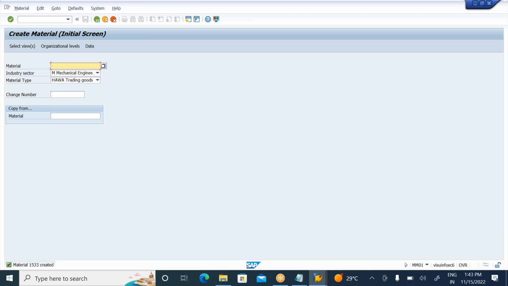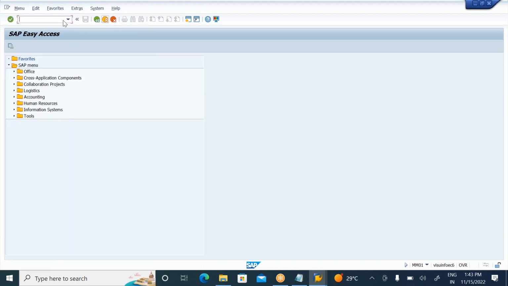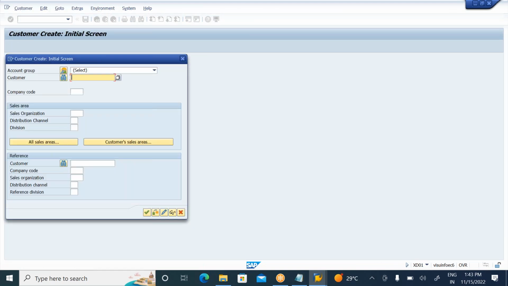Step three, create a customer. Where will you create a customer? You already know. Go to transaction code XD01. Here we will create a customer.